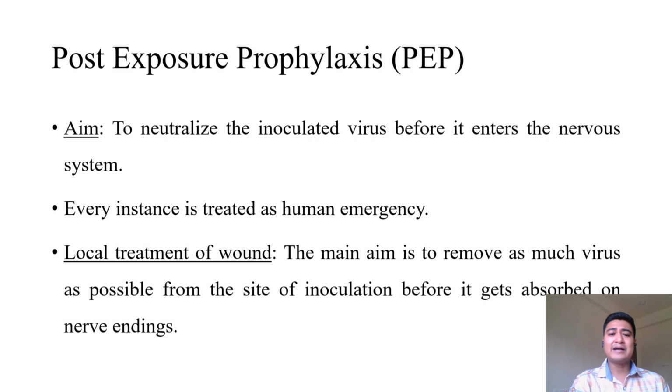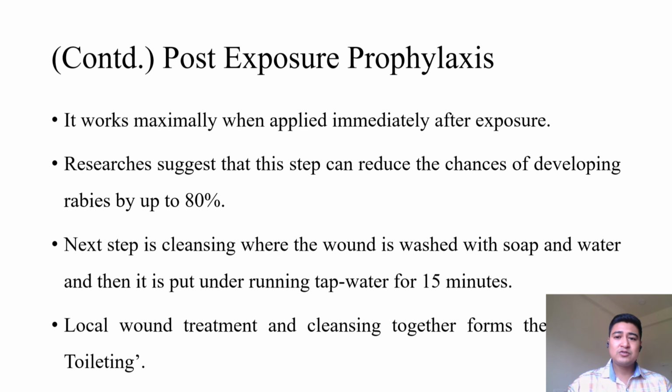How do we start the PEP of rabies? Firstly, the local treatment of the wound. The main aim of the local treatment is to remove as much virus as possible from the inoculation site before it gets absorbed by the nerve endings. What we do here, we generally wash the wound with soap and water, and that should be under running tap water for 15 minutes. And why is it important?